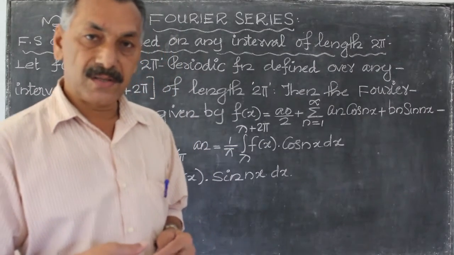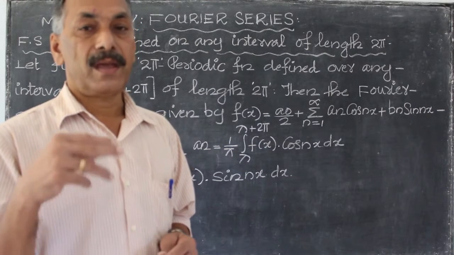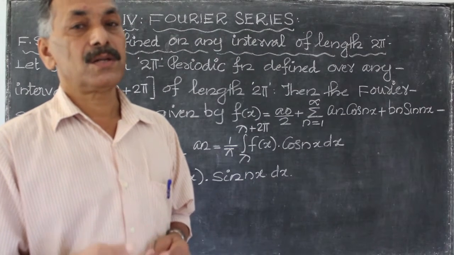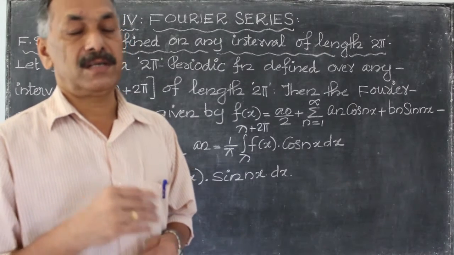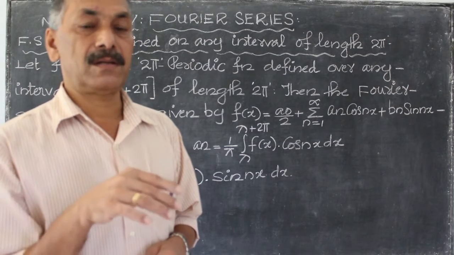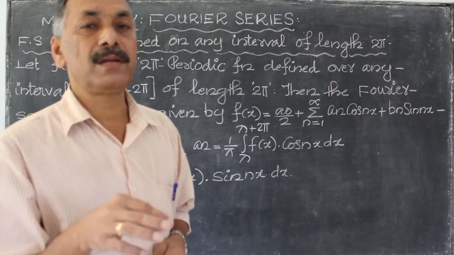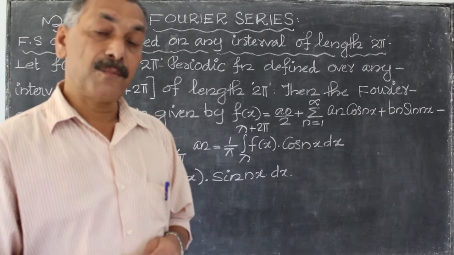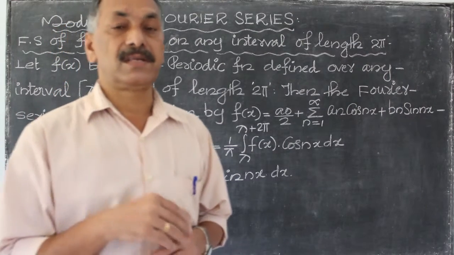series is f of x is equal to a0 by 2 plus sigma n equal to 1 to infinity of an cos nx plus bn sin nx. What is a0? a0 is equal to 1 by pi integral minus pi to pi f of x dx. If the function is defined over the interval minus pi to pi, then an is equal to 1 by pi integral minus pi to pi f of x into cos nx dx. Similarly, bn is equal to 1 by pi integral minus pi to pi f of x into sin nx dx.